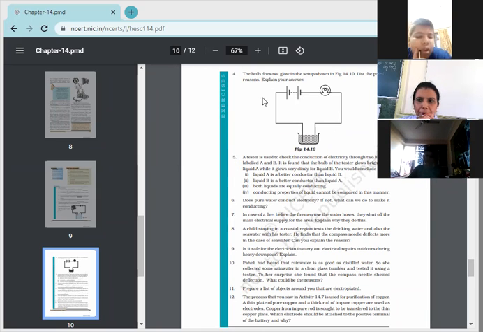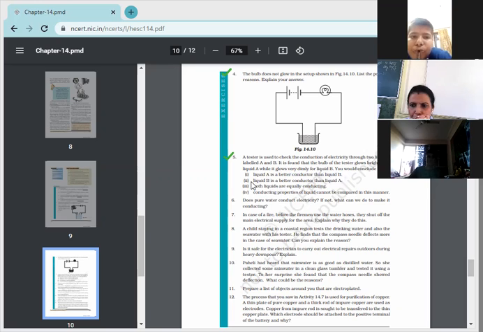Okay. Number 5, children, this answer you have to write down in points. Next, number 5, a tester is used to check the conduction of electricity through 2 liquids labeled A and B. It is found that the bulb of the tester glows brightly for liquid A, while it glows very dim in liquid B. What would you conclude?